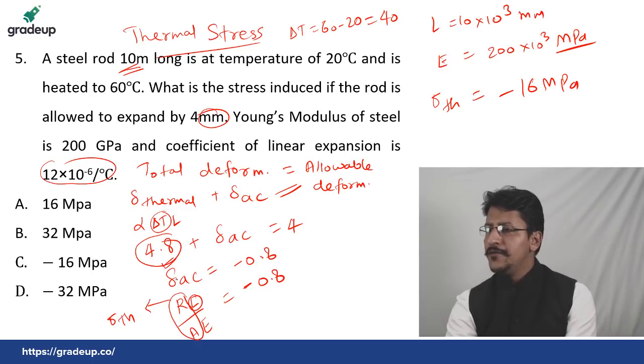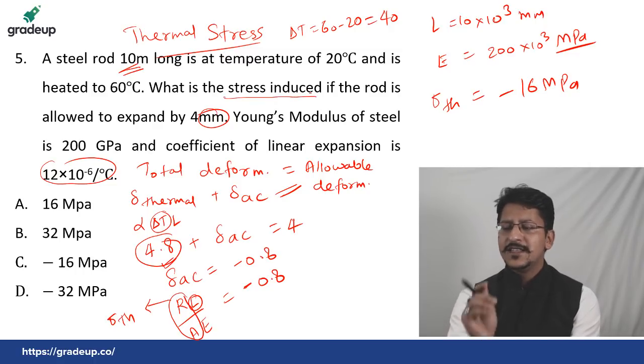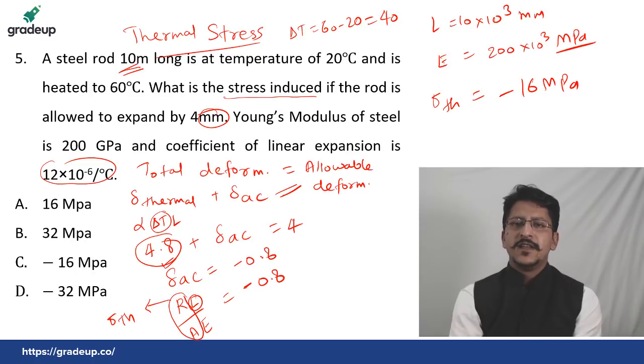Wait, let me take one or two doubts here. Abhishek Kumar is asking, if it is a numerical data type question, then what should I put, 16 or minus 16? See Abhishek Kumar, if the question asks what is the stress induced, in such kind of questions GATE usually mentions that please use minus sign for compressive stress and positive sign for tensile stress.